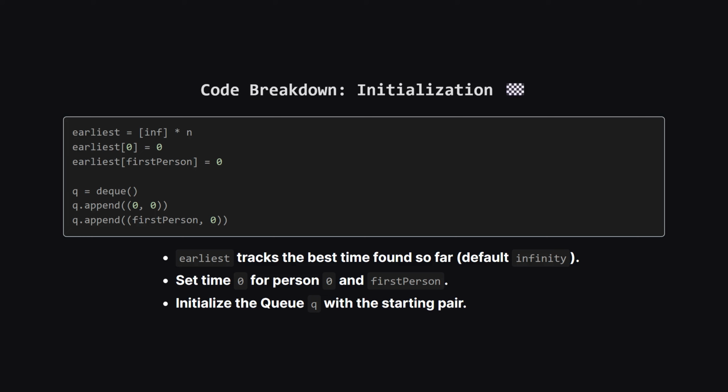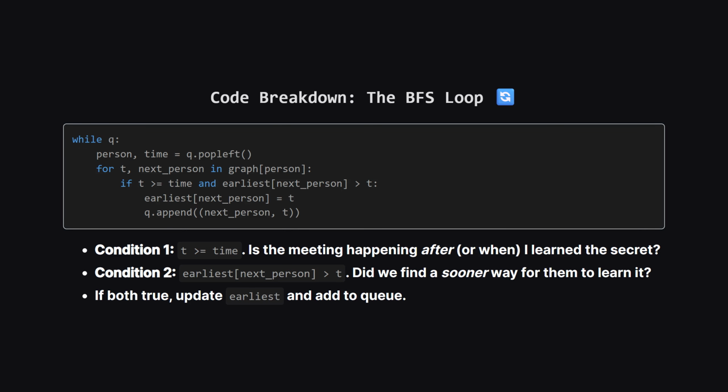Next, we set up our state. We create the earliest list I mentioned, filling it with infinity initially because we assume nobody knows the secret yet. Then, we set the time for person 0 and the first person to 0, because they start with the secret. We also fire up our queue for the breadth first search, and toss these two people in as our starting points.